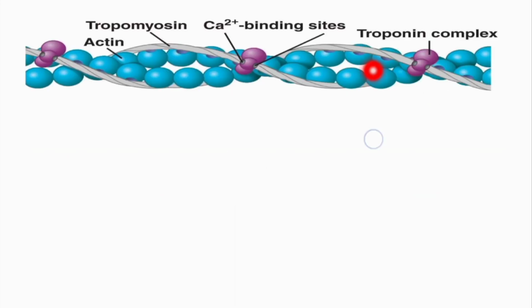Now, the other filament is the thin filament or the actin filament. The actin filament is made up of 3 proteins, that is actin protein, then tropomyosin which is present in the form of this rope-like structure, and then the third protein is troponin, and actually there is a troponin complex. The troponin protein again consists of 3 proteins: troponin C which binds with the calcium ions, troponin T which binds with the tropomyosin, and troponin I which binds with the actin.